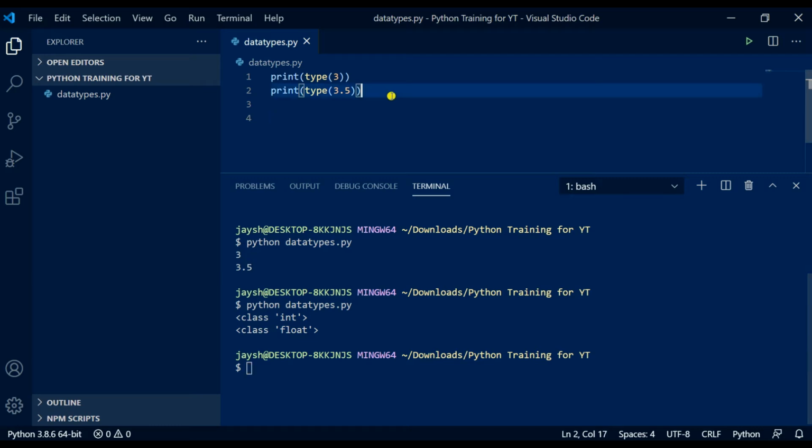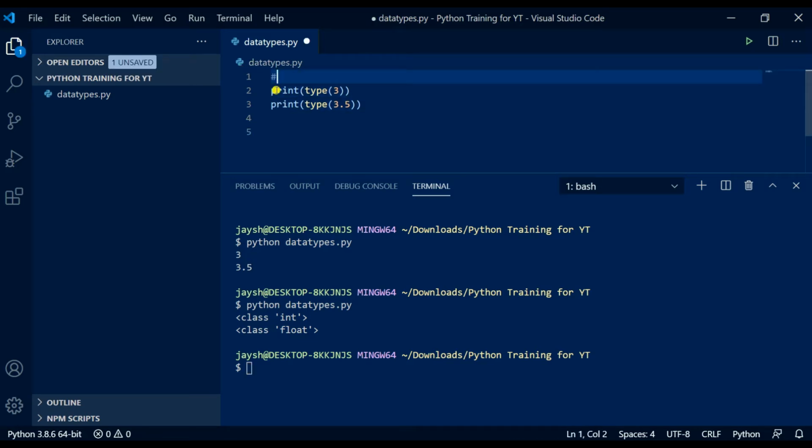So great. Let's leave a comment. Comments do separate a good programmer from a bad one, especially in my experience as a back-end software engineer. So a comment starts with a hashtag, and we can write down here numbers, including integer and float, so that if somebody else came back to this program, they could very quickly see that these two numbers are just identifying an integer and a float.